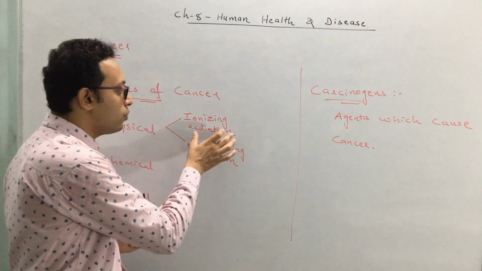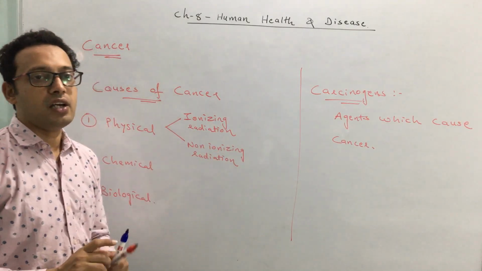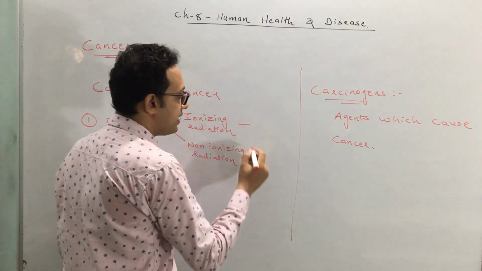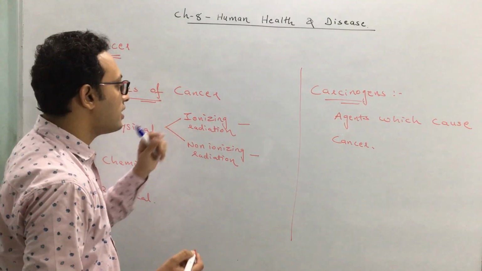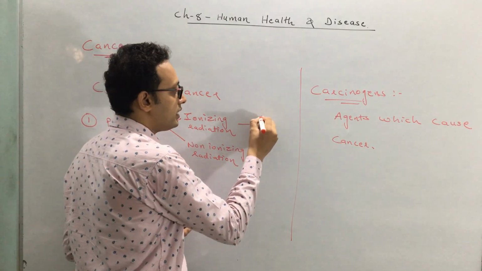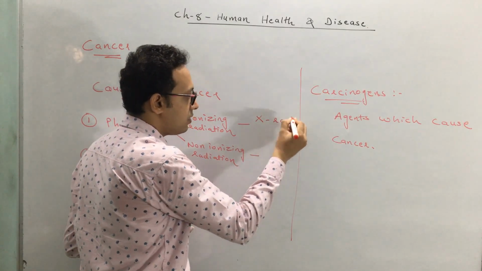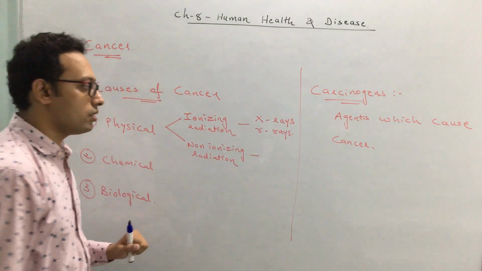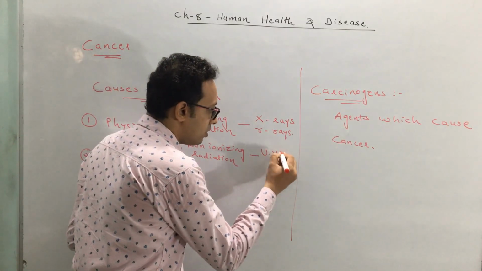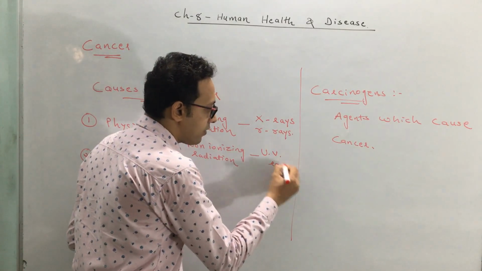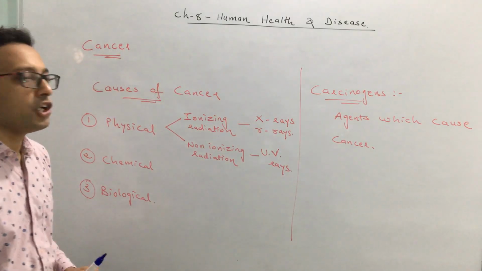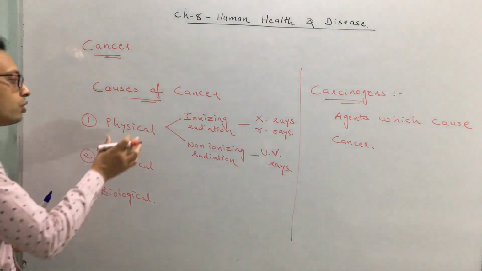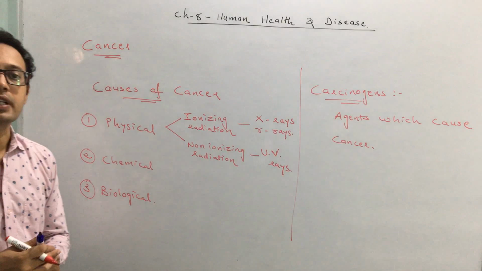The radiation can be of two types: ionizing radiation and non-ionizing radiation. You have to remember an example of each. The ionizing radiations include X-rays and gamma rays. The non-ionizing radiation is UV rays, ultraviolet rays. Both have the capacity to cause cancer, and both are physical agents that cause cancer.